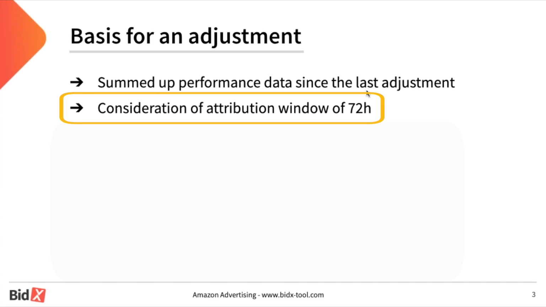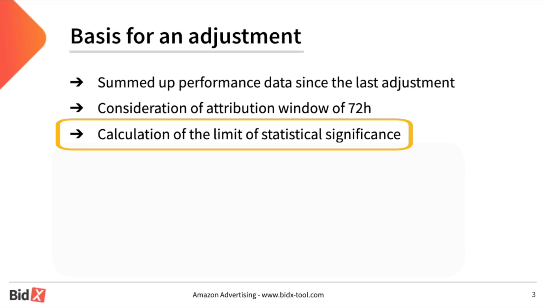Furthermore, an attribution period of 72 hours is taken into account. This is the time Amazon needs to securely assign all sales, clicks, and costs to an ad. In addition, a limit of statistical significance is also calculated. This is the minimum amount of clicks that the automation should wait until a relatively safe decision can be made.